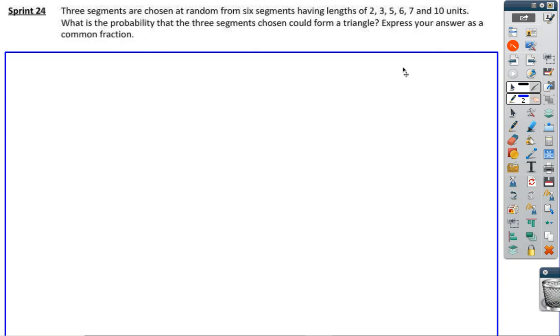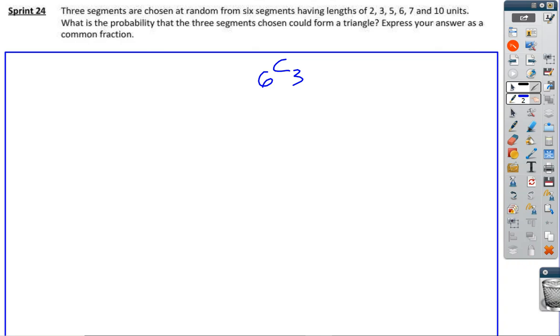So we need to understand that. The other thing we need to remember is how to find how many possibilities there are, because we are looking for a probability. So we have 6 different sizes, and we're trying to find how many combinations of 3 we